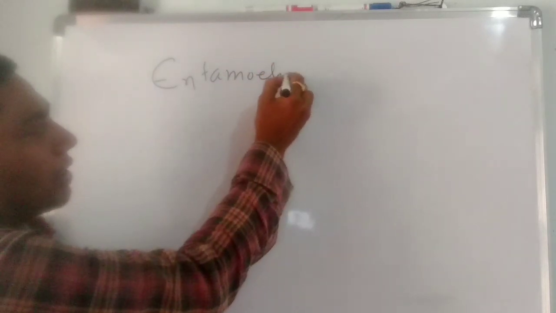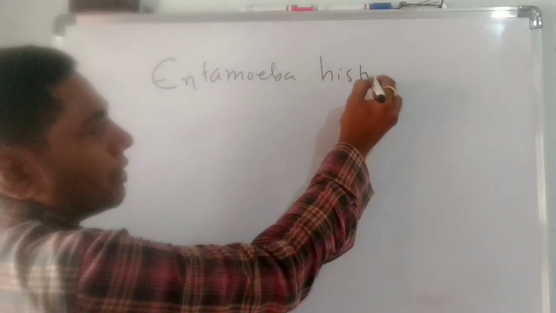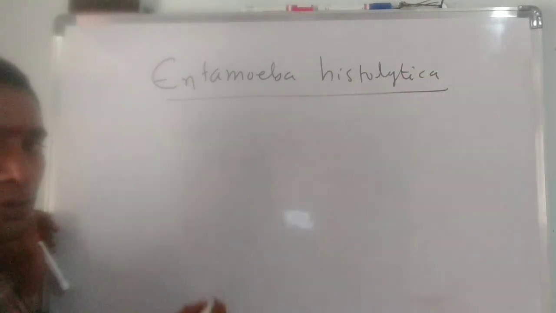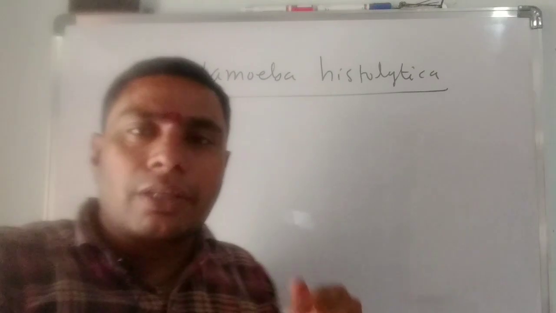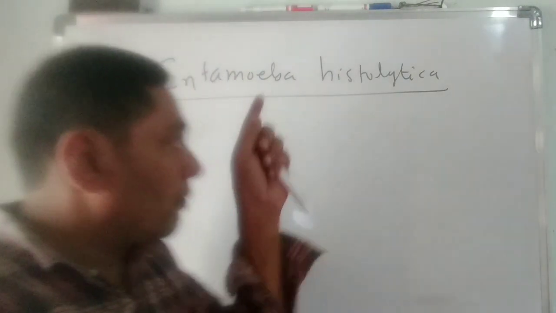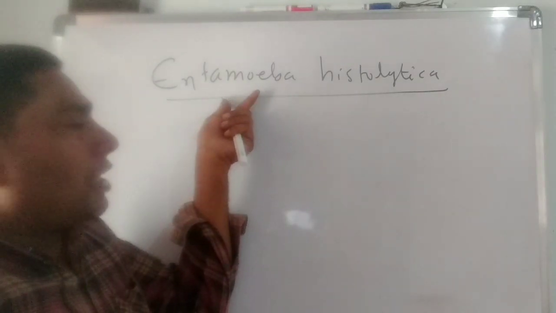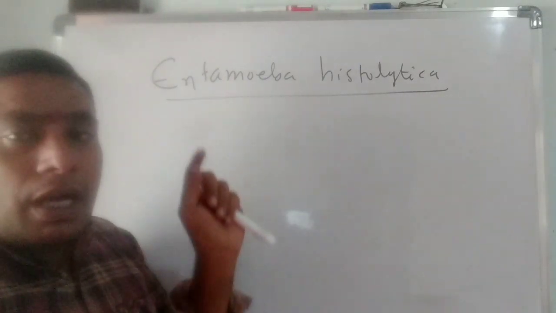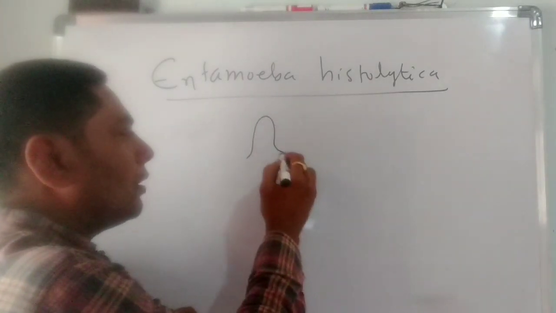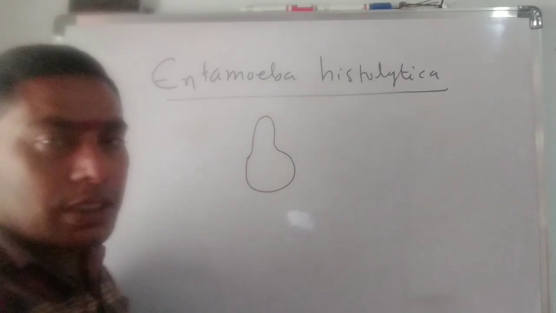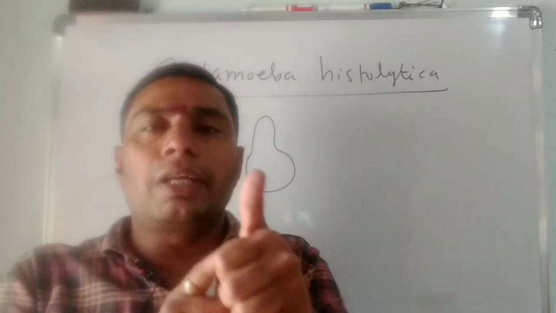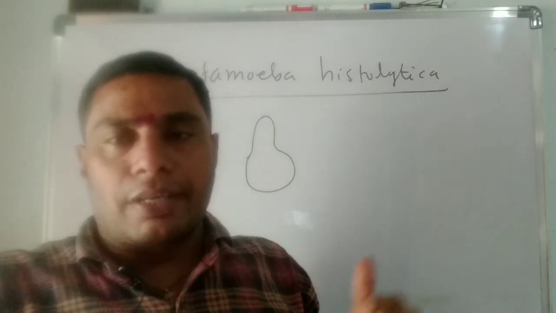Entamoeba histolytica. This protozoan parasite causes amoebiasis or amoebic dysentery. Entamoeba belongs to the Lobopodia. Lobopodia means one pseudopodia is present in this parasite. Blunt pseudopodia are present in the parasite.